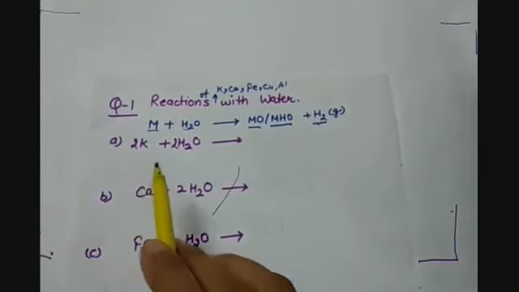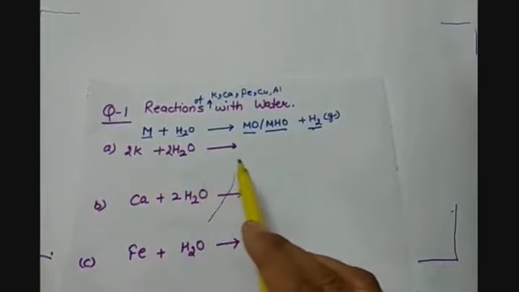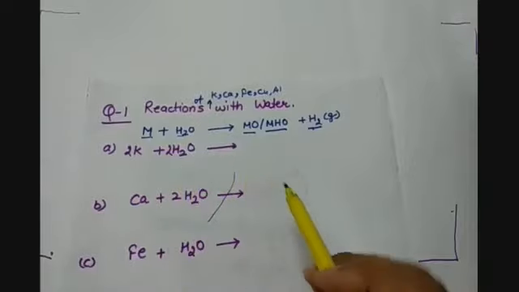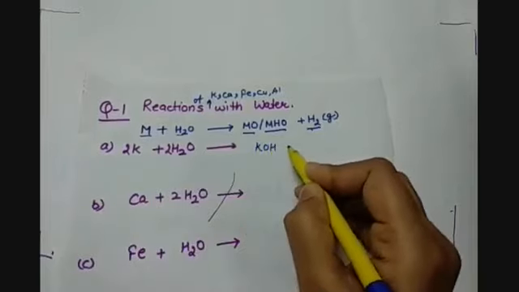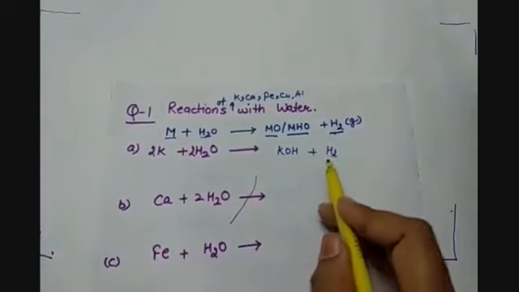So the first equation is potassium reacts with water. So it should produce potassium hydroxide, KOH, and hydrogen gas will be evolved. But we have to balance the equation as well.